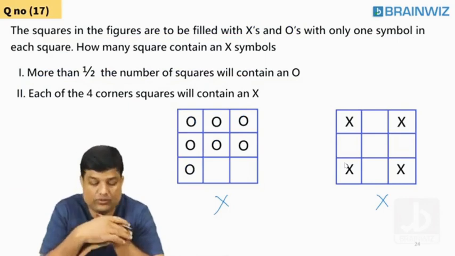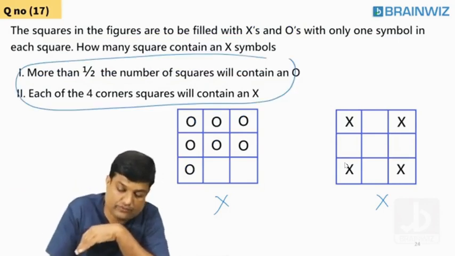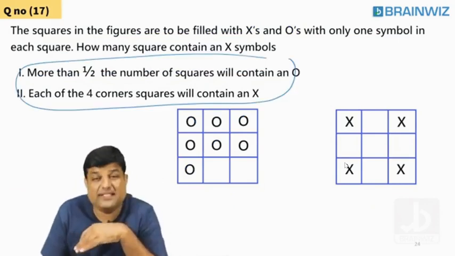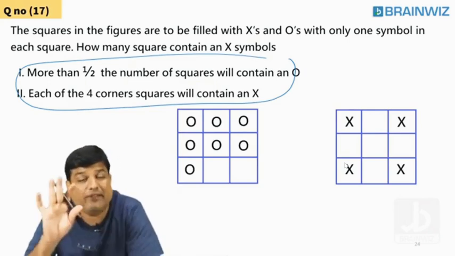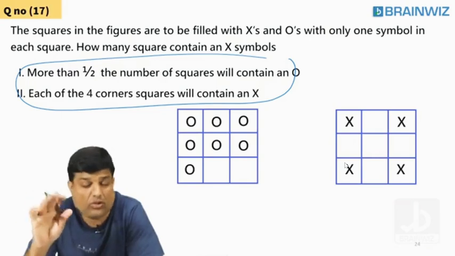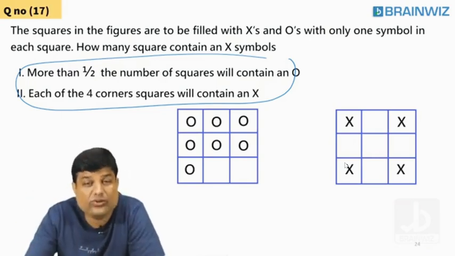Can we club these two? Yes. If I club these two, the first one says more than half of the squares contain O. Second one says each of the corners have X. Now if I club these two, students, everybody on the screen now.